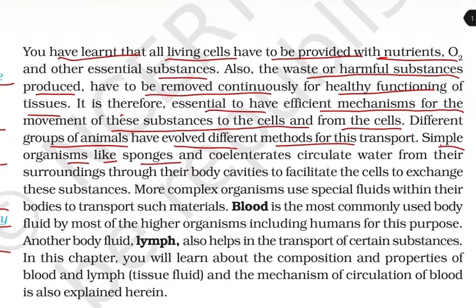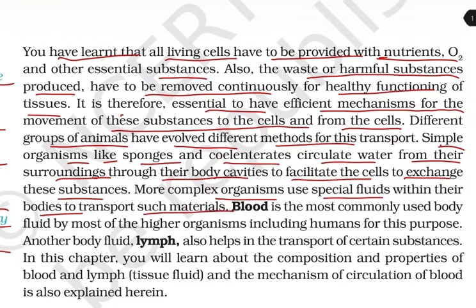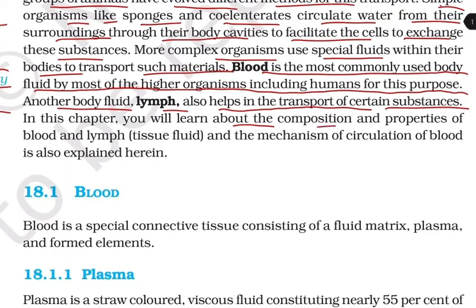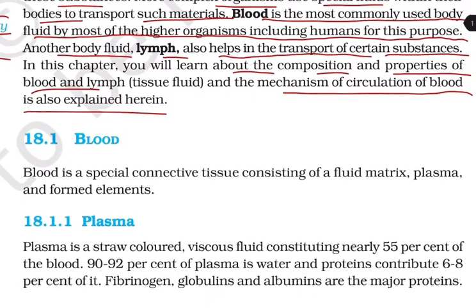Simple organisms like sponges and coelenterates circulate water from their surroundings through their body cavities to facilitate the cells to exchange these substances. More complex organisms use a special fluid within their bodies to transport such materials. Blood is the most commonly used body fluid by most of the higher organisms, including humans, for this purpose. Another body fluid, that is lymph, also helps in the transport of certain substances. In this chapter, you will learn about the composition and properties of blood and lymph, that is tissue fluid, and the mechanism of circulation of blood is also explained herein.